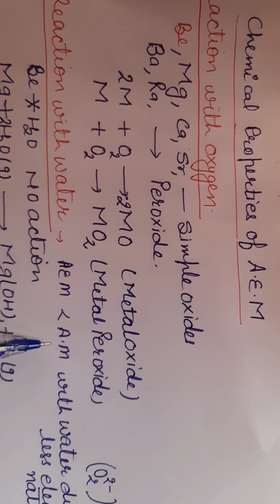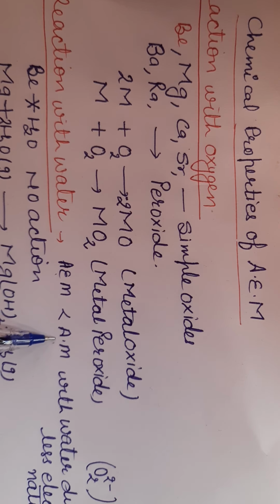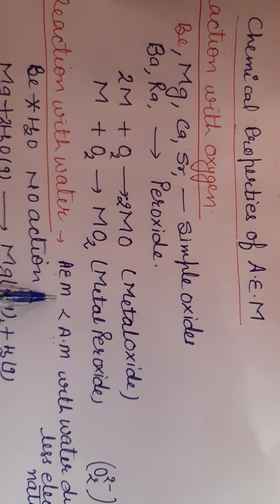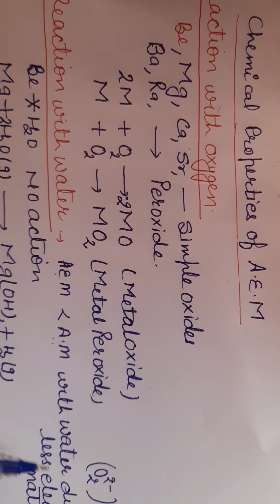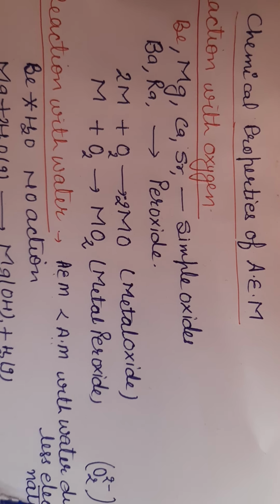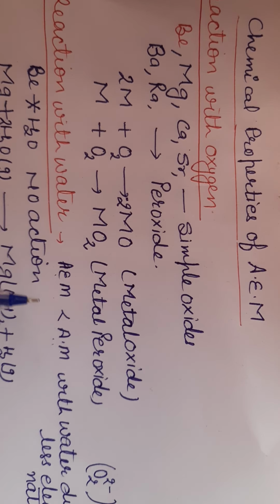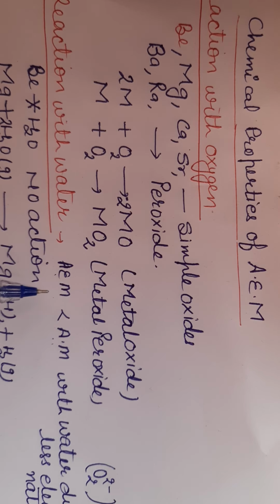Alkali metals are more reactive than alkaline earth metals. Alkali metals are first group elements like lithium, sodium, potassium, rubidium, cesium. They are more reactive than alkaline earth metals in reactivity towards water. The reason behind this is the less electropositive nature of alkaline earth metals. They have less tendency to lose electrons. That's why they are less reactive toward water.